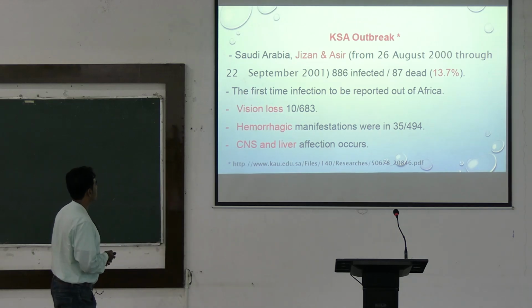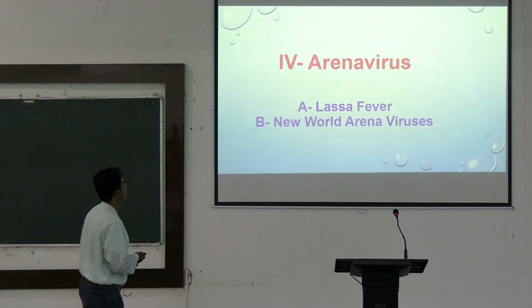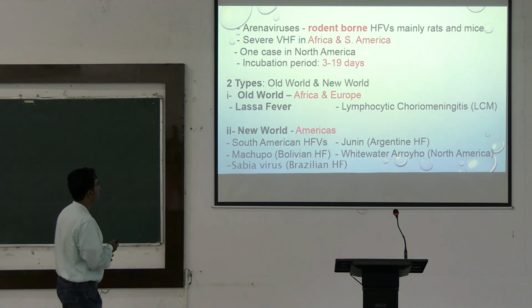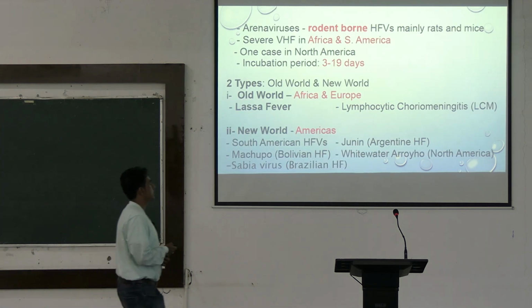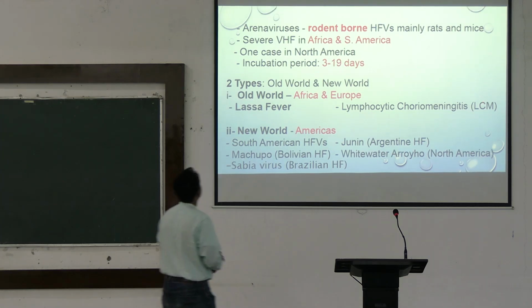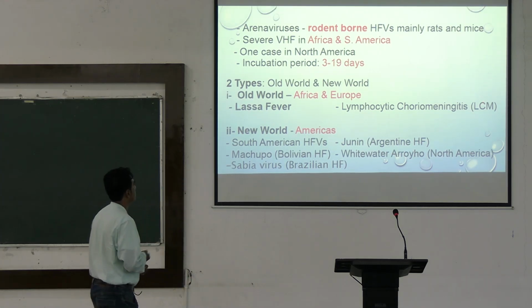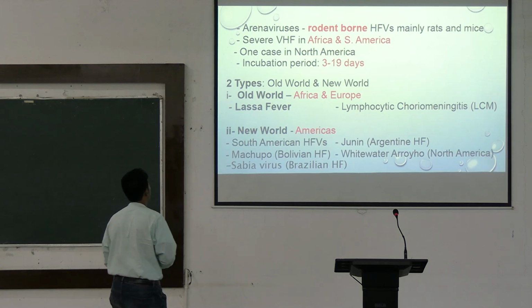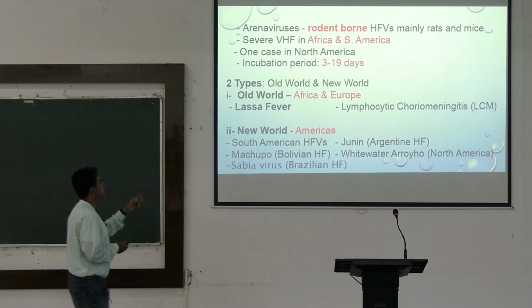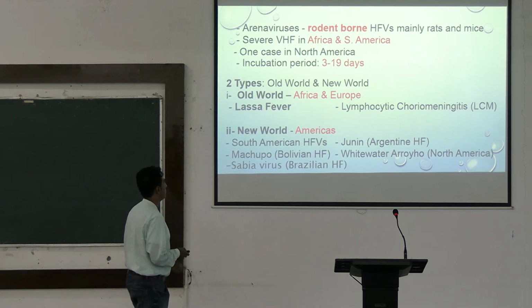Now, the next disease group: Arenavirus, Lassa virus and New World Arenaviruses. Arenaviruses are rodent-borne hemorrhagic fever viruses, mainly affecting the rats and the mice. They cause severe viral hemorrhagic fever in Africa and South America. Incubation period of 3 to 19 days. There are two types of arenaviruses, Old World and New World.